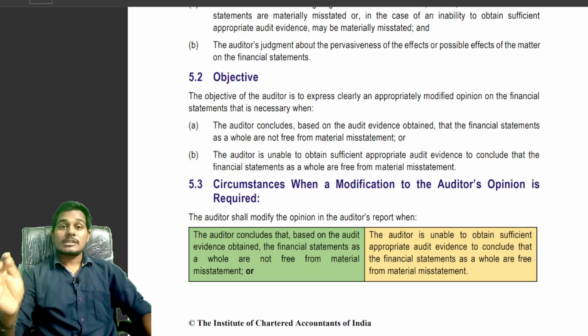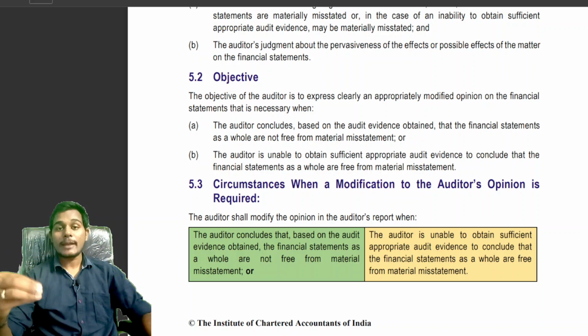The auditor concludes, based on sufficient and appropriate audit evidence, that the financial statements are free from material misstatements and the financial statements are in accordance with the applicable financial reporting framework. Then the auditor will issue unmodified opinion or unqualified opinion.